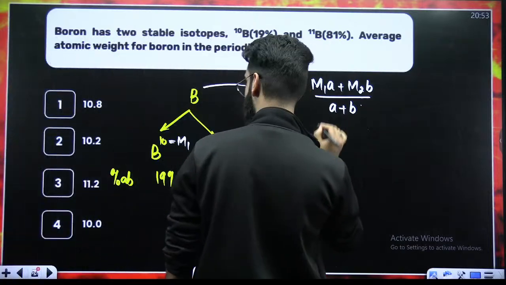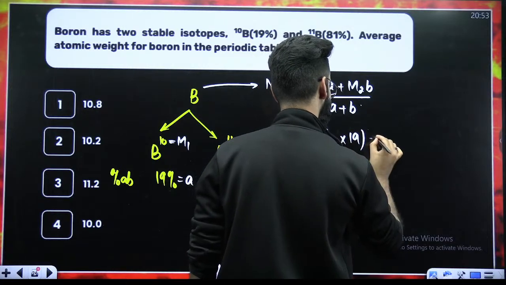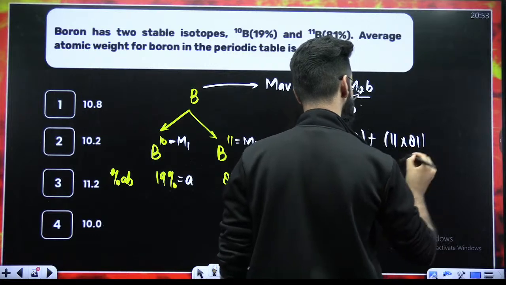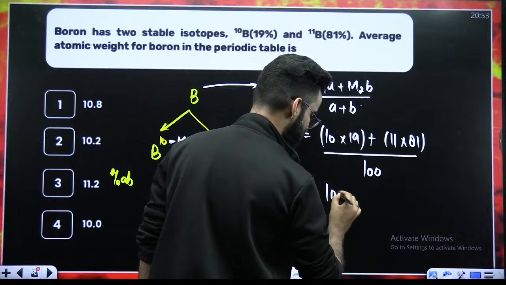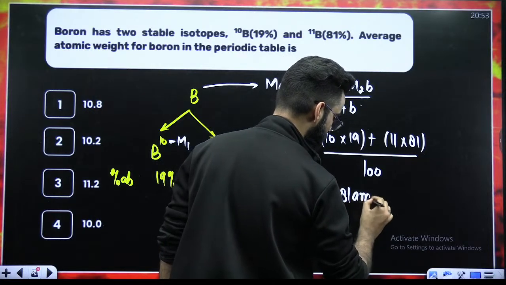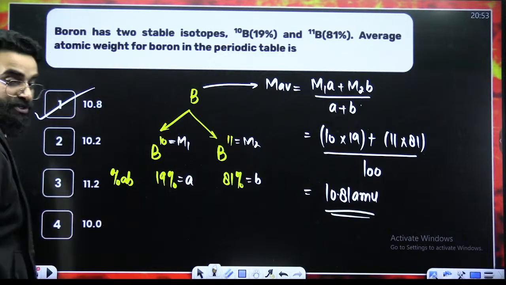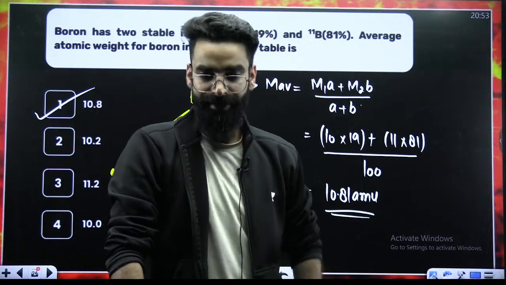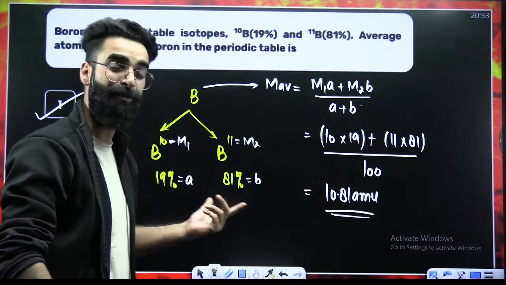M1 value is 10. A value is 19. M2 value is 11. B value is 81. Divided by A plus B, that's always 100. When you solve this, the value comes out to be 10.81 AMU. So this is the average atomic mass of boron, which I was supposed to calculate. So it's option A, which is the correct answer to this question. So people remember, whenever the element exists in the form of isotopes, we do not calculate the normal atomic mass.